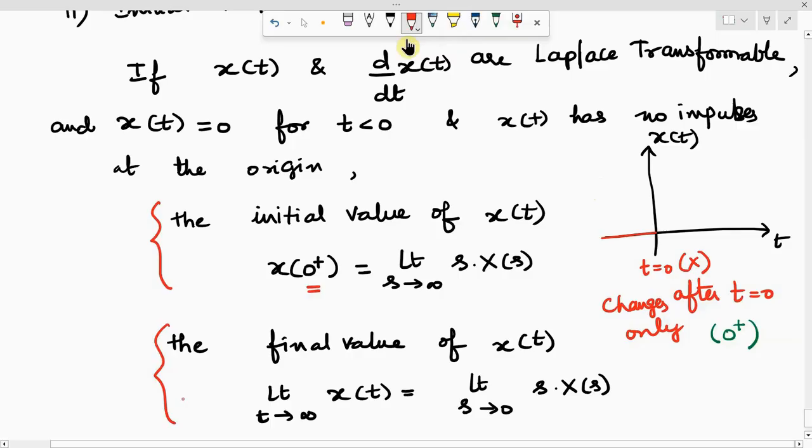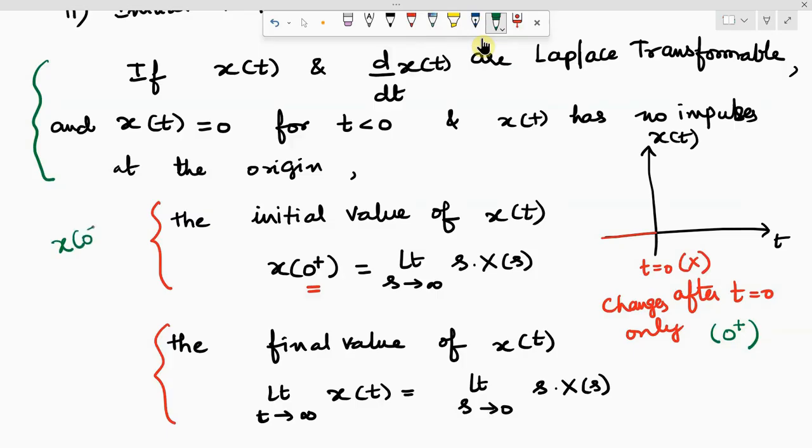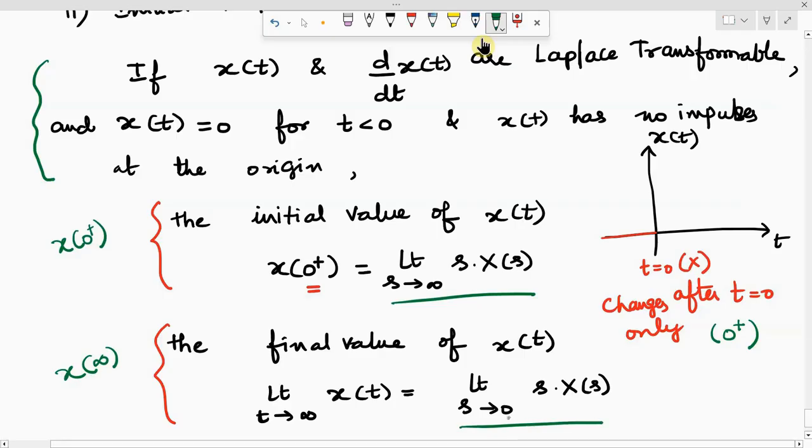This is the statement for initial value theorem, and this is the statement for final value theorem. Combinedly, we call it the initial and final value theorem. But these supporting statements are needed. Unless these supporting statements are considered true, you can't write these initial and final value theorem statements. So the initial value of x of t, that is x of 0 plus, can be found using this expression from its Laplace transform, and the final value of the time function x of t can be found using limit s tends to 0 s into X of s. This is what we have to prove.